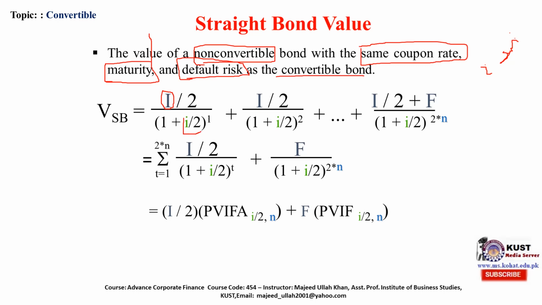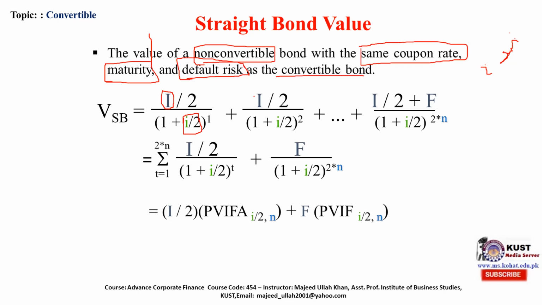Similarly, the interest rate is divided by 2 as well, because we are calculating on a half-year basis. Now for the calculation, the period is not a year, the period is now 6 months. So we will divide the interest rate of the year by 2.